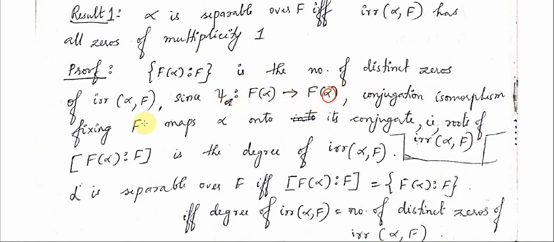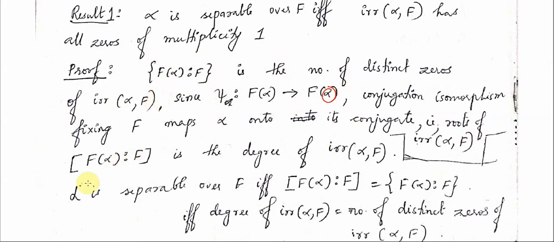Such a conjugation isomorphism will map alpha onto another root of the irreducible polynomial of alpha over F. So the number of roots of the irreducible polynomial will be the number of distinct isomorphisms. The index of alpha over F is going to be the number of distinct zeros of the irreducible polynomial of alpha over F.